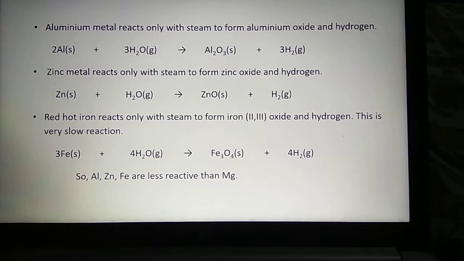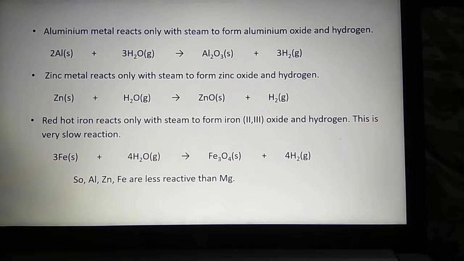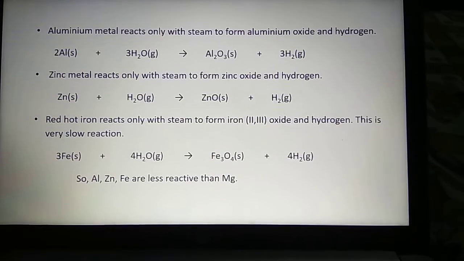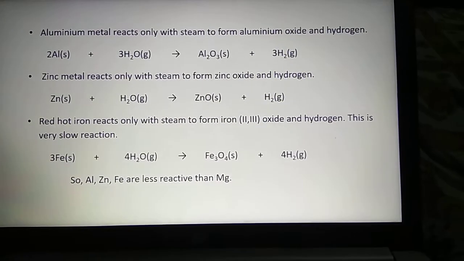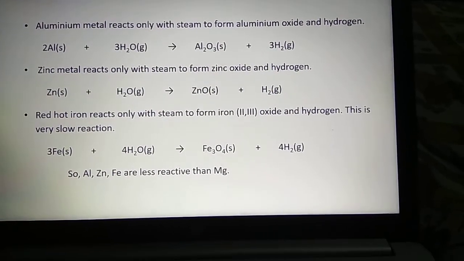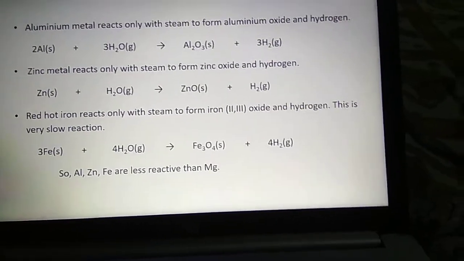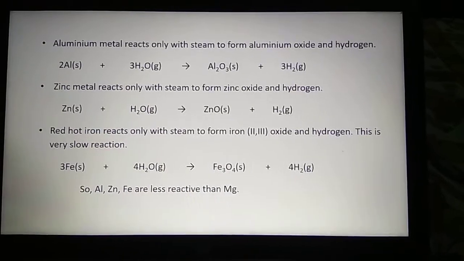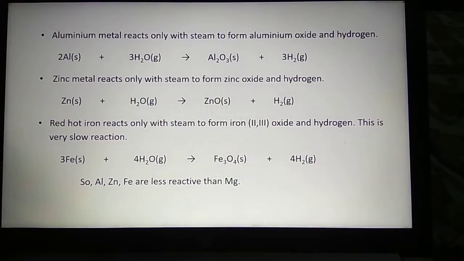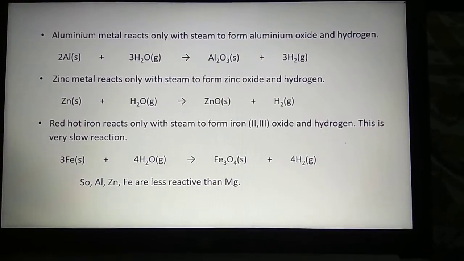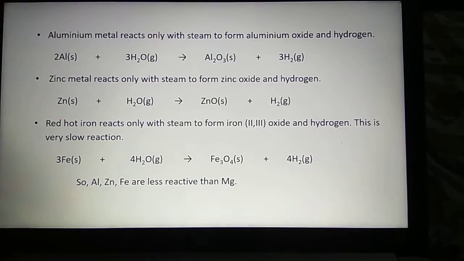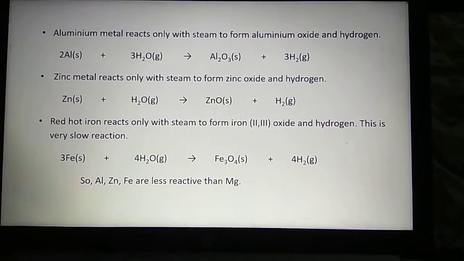Red hot iron. Red hot iron means iron is first heated to a very high temperature and it becomes red hot. In that red hot condition, iron reacts only with steam to form iron(II,III) oxide and hydrogen. Iron(II,III) oxide is also known as ferroso-ferric oxide.